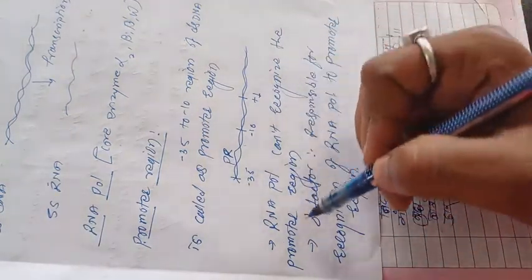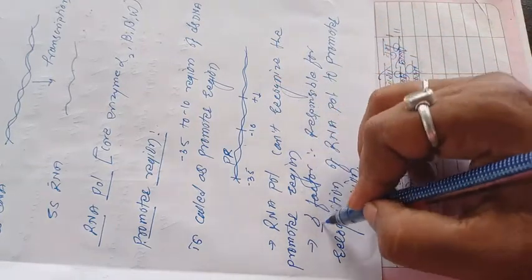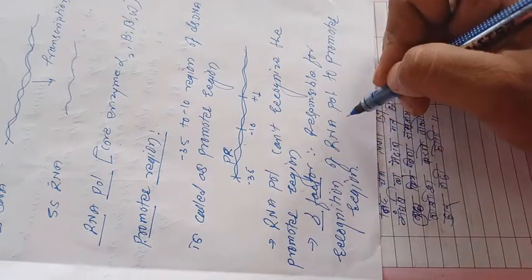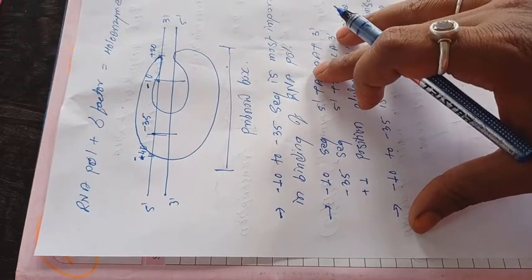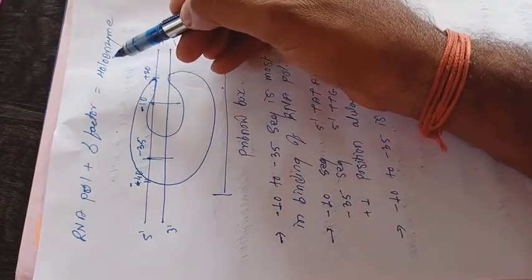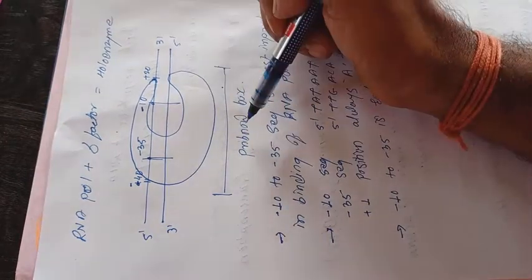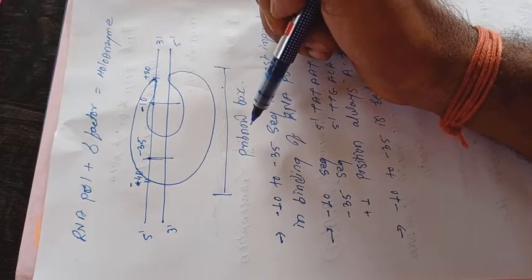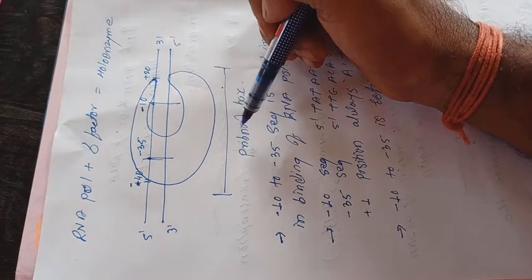But RNA polymerase can't recognize the promoter region. So to overcome this problem, the specific factor responsible for the recognition and binding of RNA polymerase to the promoter region is the sigma factor. So RNA polymerase plus sigma factor equals holoenzyme. This complete holoenzyme will bind to the promoter region, which is also called a Pribnow box. Why is it called a Pribnow box? Because it was first observed by the scientist Pribnow.